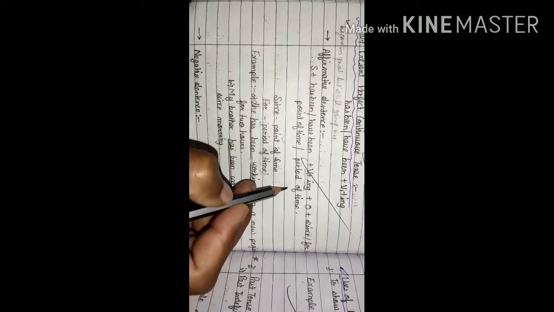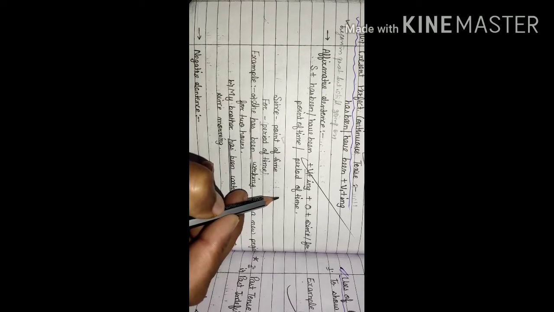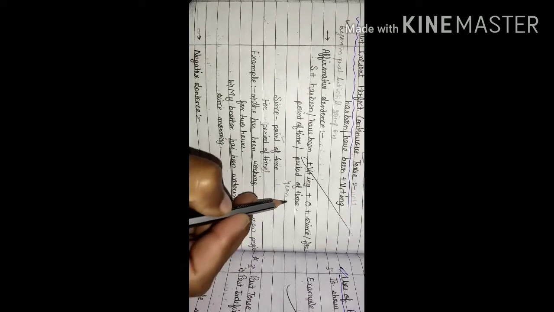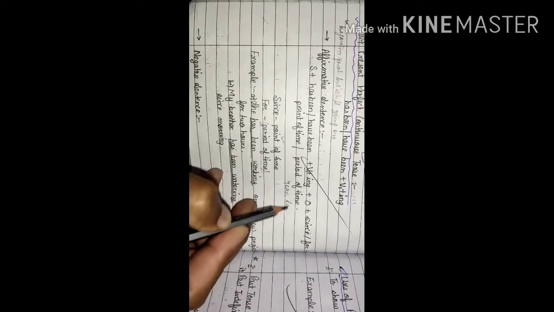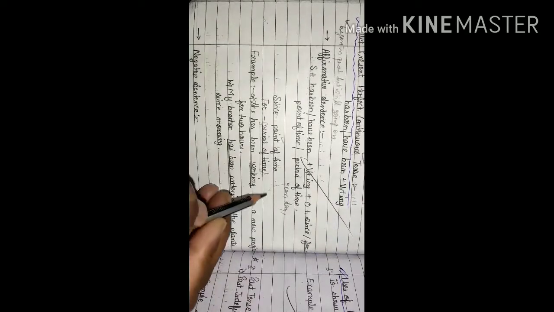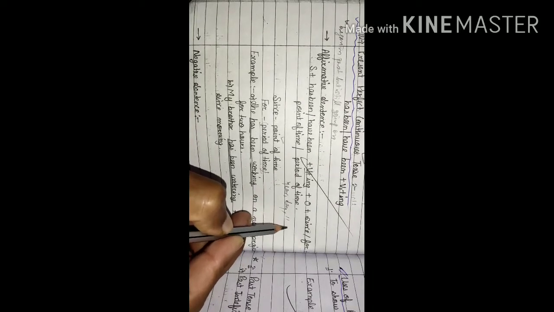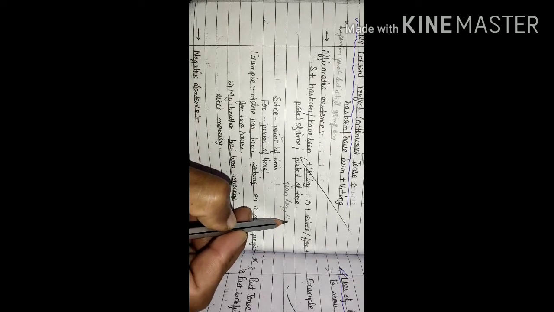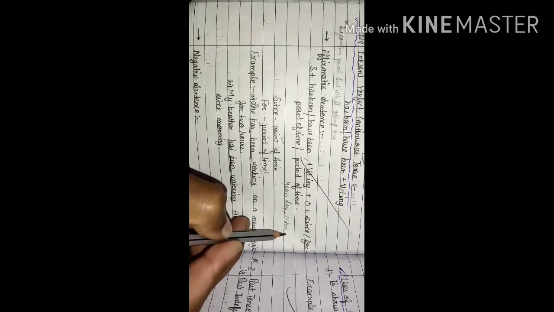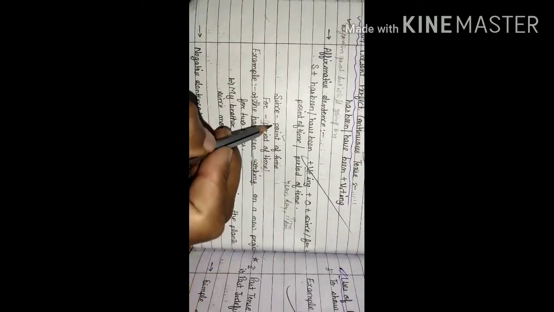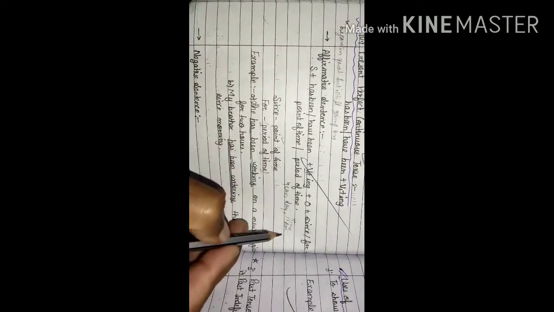For example, since 2010, since 2005, year, it will be point of time. Day, that is since Monday, since Sunday, day will be point of time. Time itself, that is since 11 o'clock, 11 a.m., 9 p.m. Okay, 11 a.m., 9 p.m., that is time. Time will also come under the category of point of time.